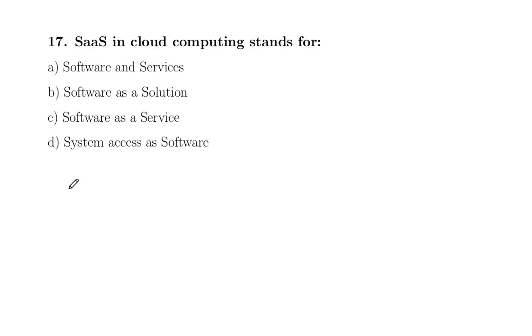SaaS in cloud computing stands for software and services, software as a solution, software as a service, system access as software. The correct option is SaaS in cloud computing stands for software as a service. That is option C.